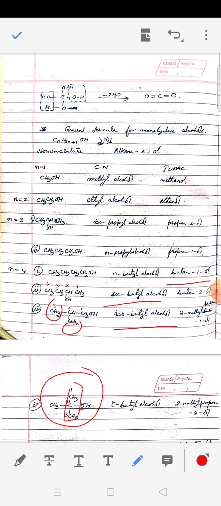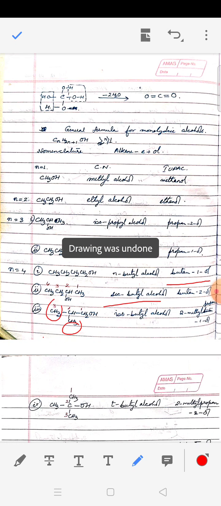Common name is tertiary butyl alcohol because the carbon to which OH group is attached has 3 more carbons. So it is tertiary. By small t you may mention, or in some books you may find it's written tert. And IUPAC name will be 2-methylpropan-2-ol.